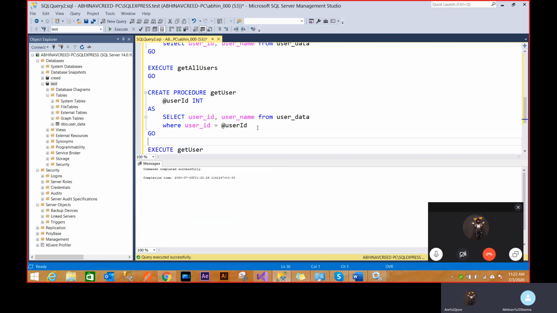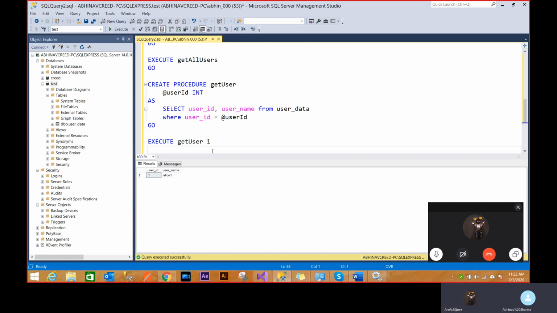So if I run this, it's going to say that you need to provide the user ID parameter, right? If I press 1, it's going to get me the record of Alice only. So this is the way by which we create a stored procedure with types. And that's the only two things that are needed for a stored procedure.